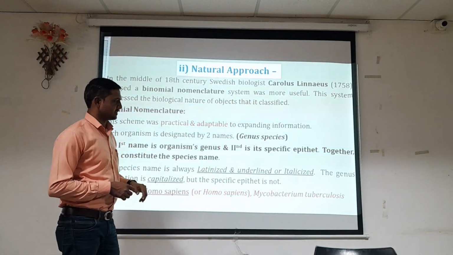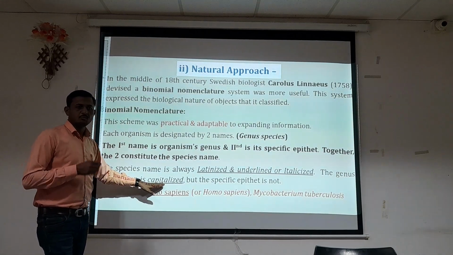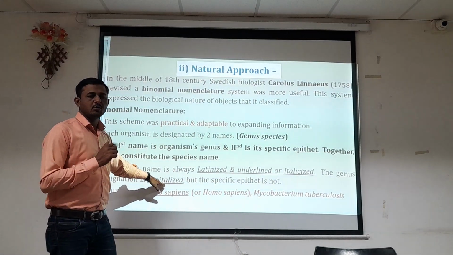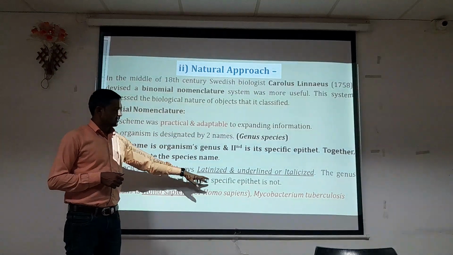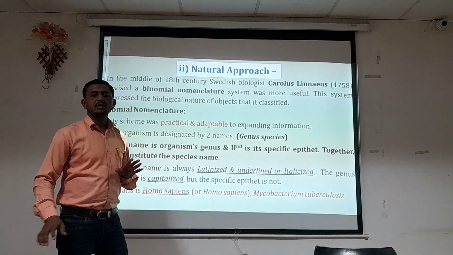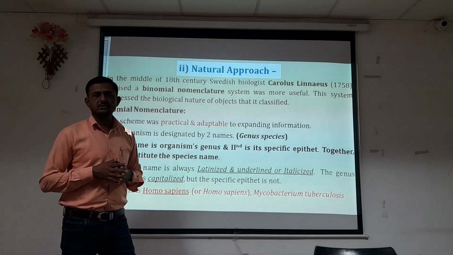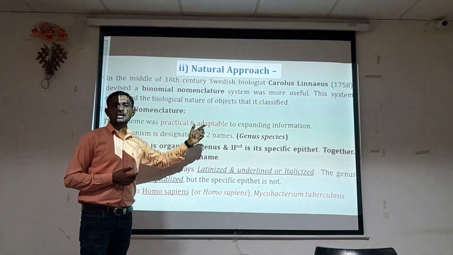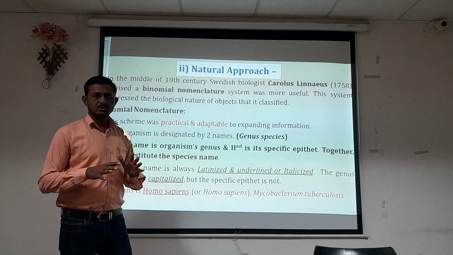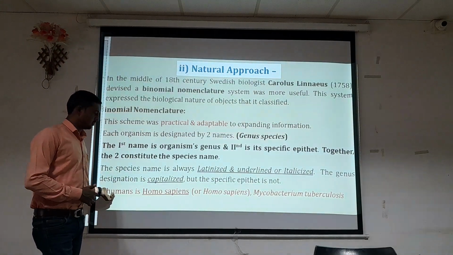The genus designation is capitalized. For each genus name, the first letter is always capitalized, and species names are not capitalized; they are written in small letters. For example, here is how binomial nomenclature is followed.